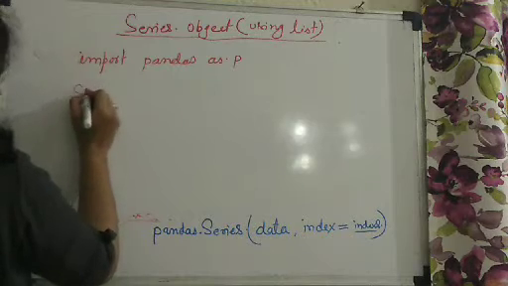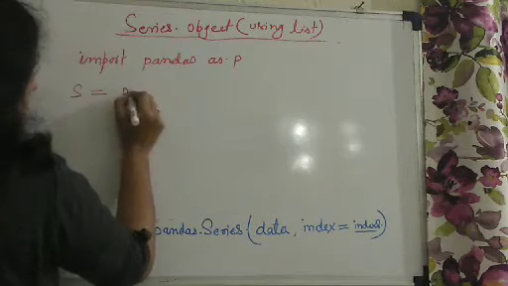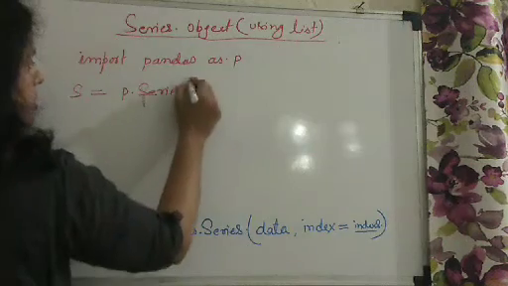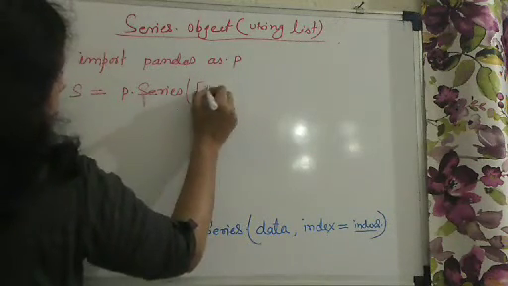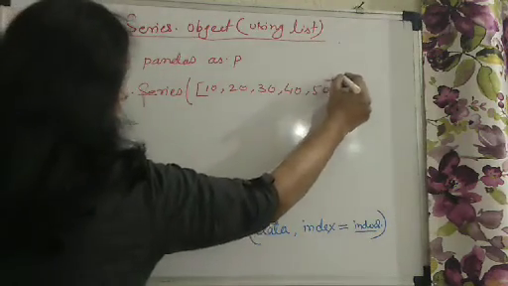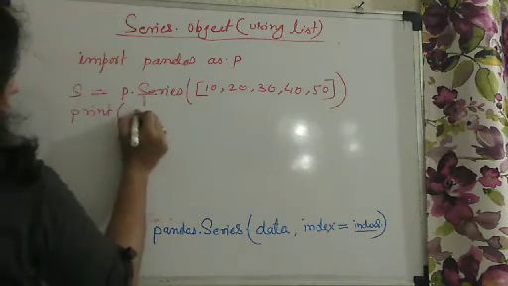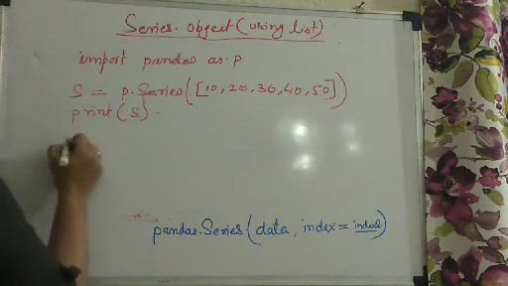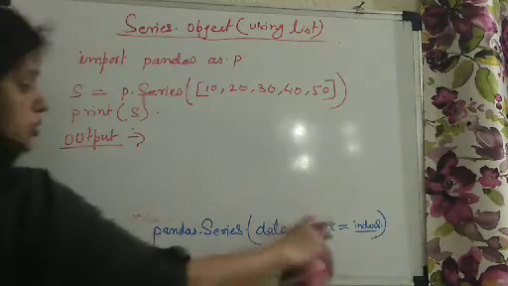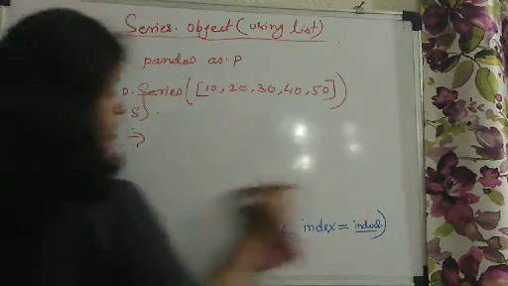Now let us create s, the name of the series object, and you will write pd.Series, with a capital S, and you will mention here, suppose, 10, 20, 30, 40, 50. Clear? Now use a print statement to print it. And the output, what will you get? You need to observe this output. We will talk about how to pass the index later. First of all, we are passing the data only to the series.